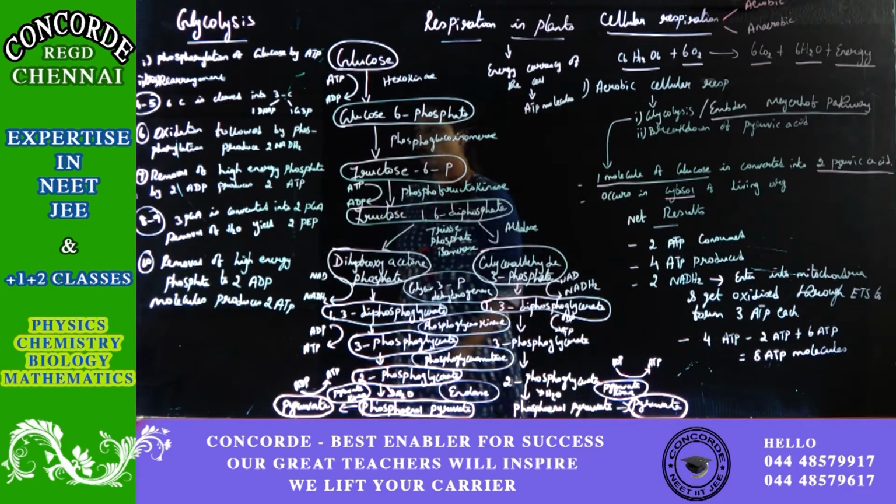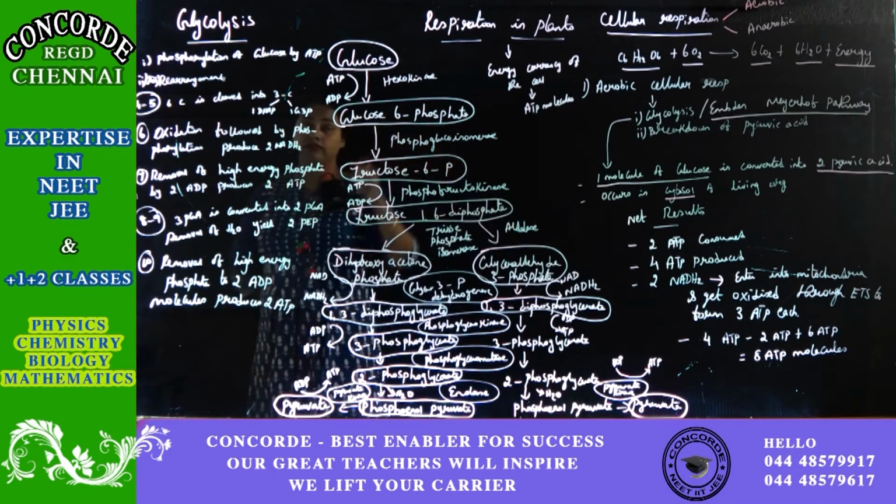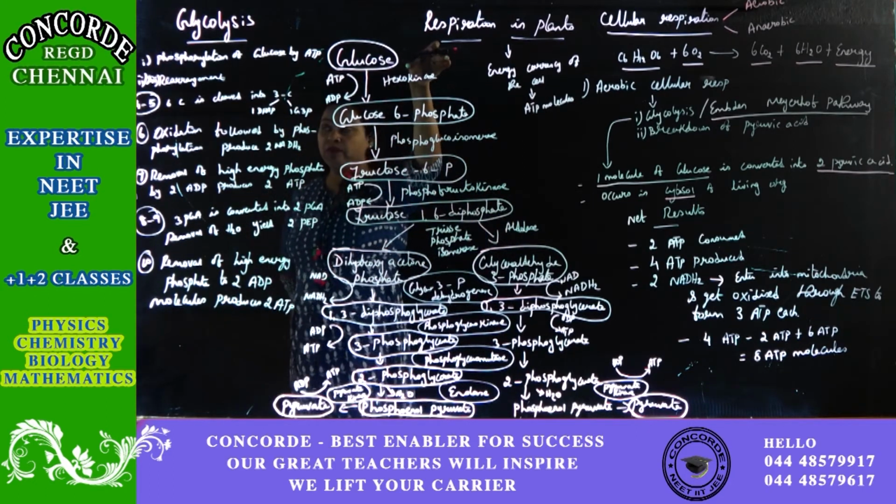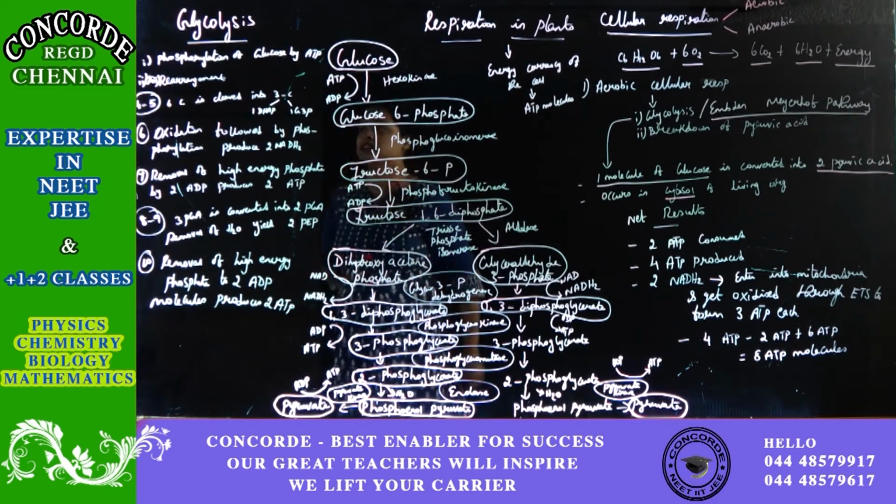Now, as you know, in the first step, phosphorylation of glucose by ATP, that means ATP is consumed. Whereas in the second and third step, rearrangement is happening. Can you see that rearrangement from glucose to fructose?